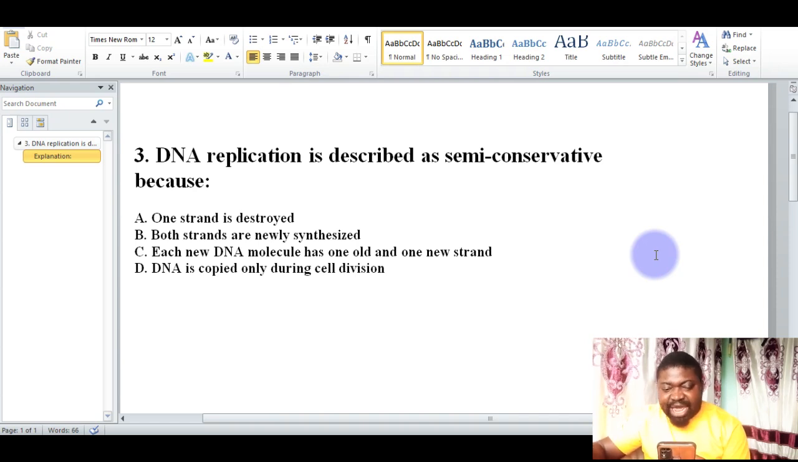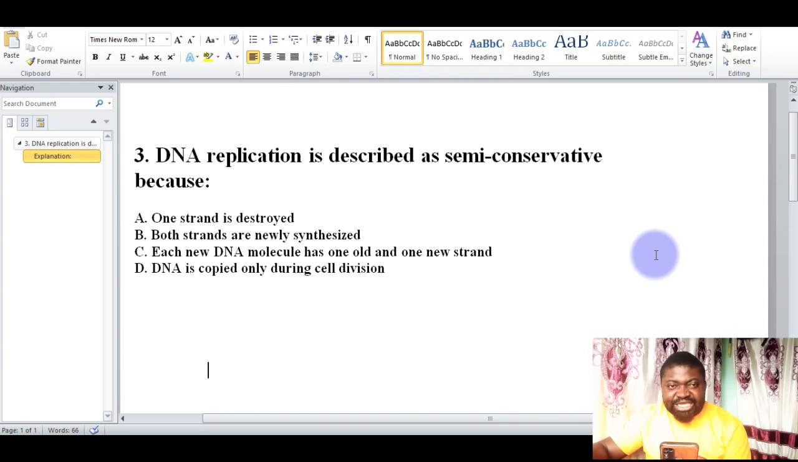Question number 3. DNA replication is described as semi-conservative because, and we have 4 options there. Why is it described as semi-conservative? Number 1, one strand is destroyed. Both strands are newly synthesized. Each new DNA molecule has one old and one new strand. DNA is copied only during cell division.